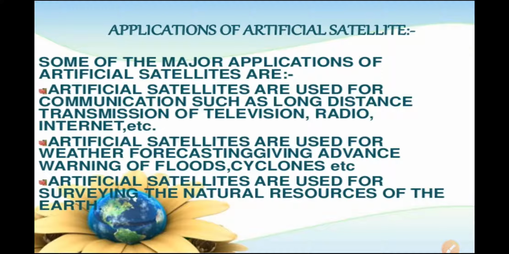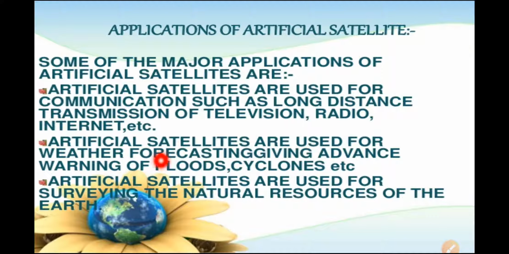Now what is the use of the artificial satellite? Applications of the artificial satellites means uses. Application means why it is useful. So here are some applications which we can see. The first use is for communication, such as long distance transmission of television, radio and internet. This artificial satellite is very helpful for communication over long distances, for the transmission of television, radio and internet also.